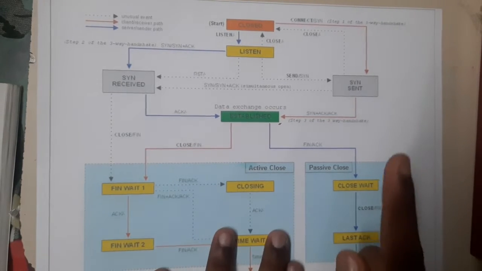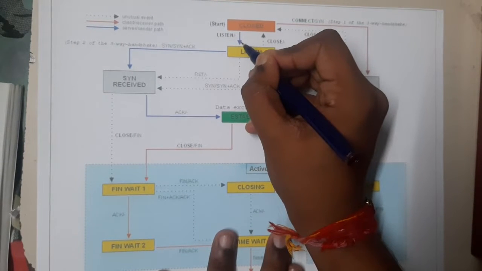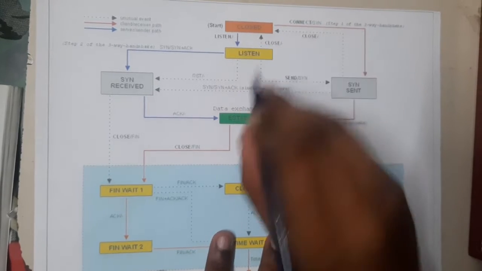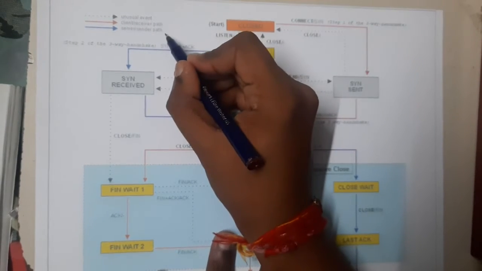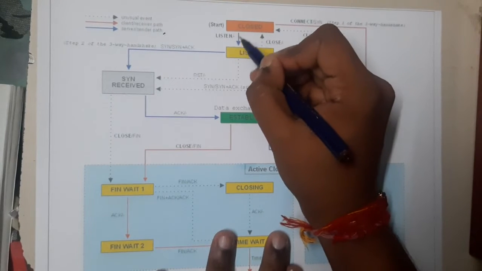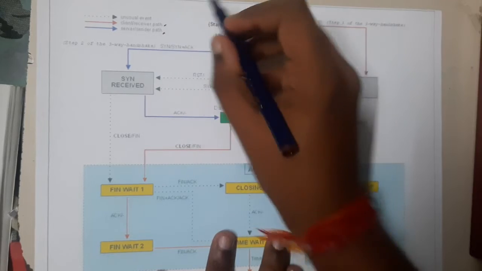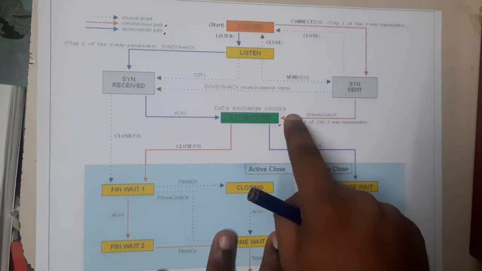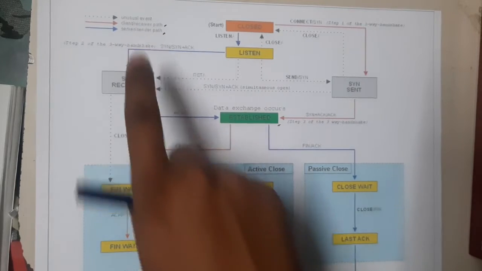The first thing you should understand here is this blue color line. I think the text is not that clear, but the colors are clear, right? This blue line is nothing but the server, guys. What the server is doing is indicated with the blue line, and what the client is saying is indicated with the red line, guys. Here they assumed the server as the sender and the client as the receiver.